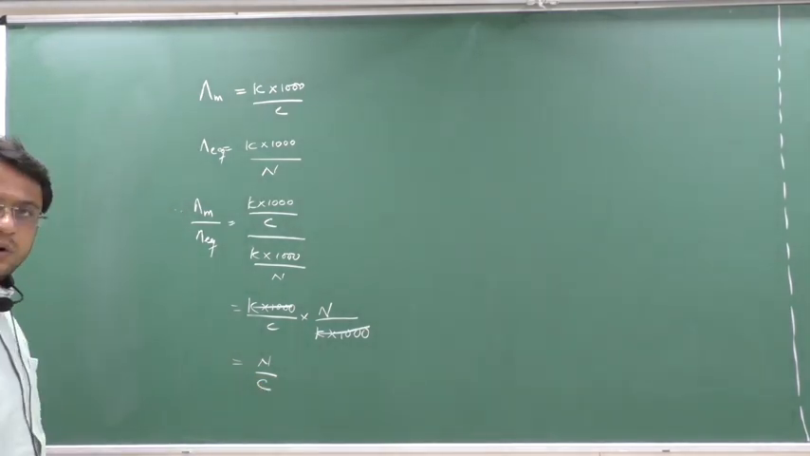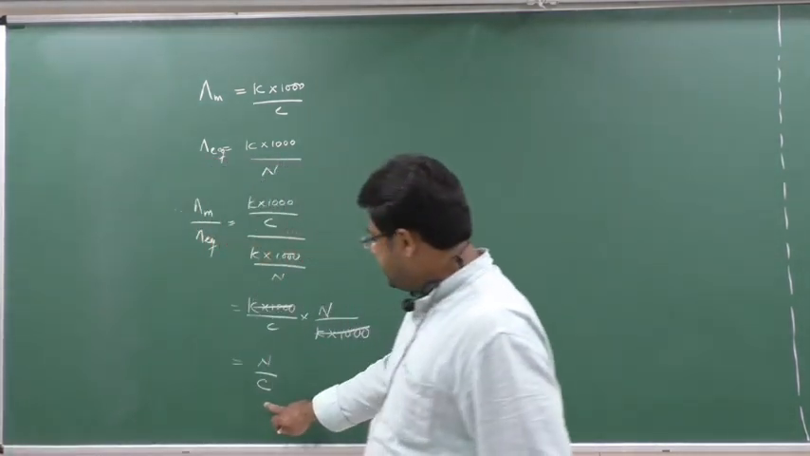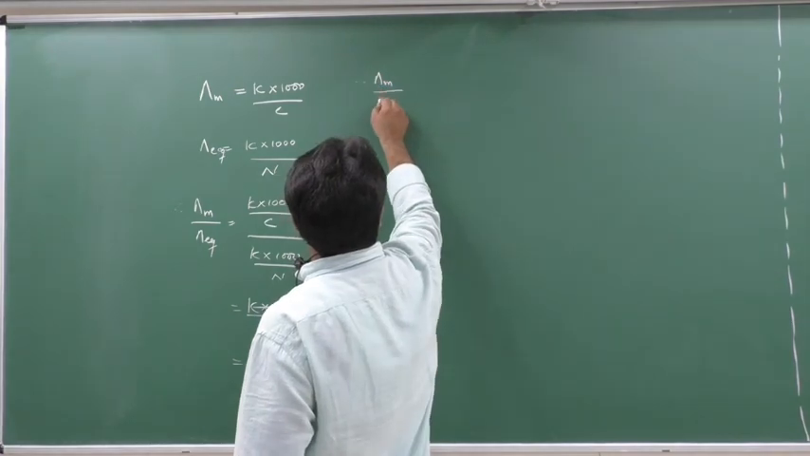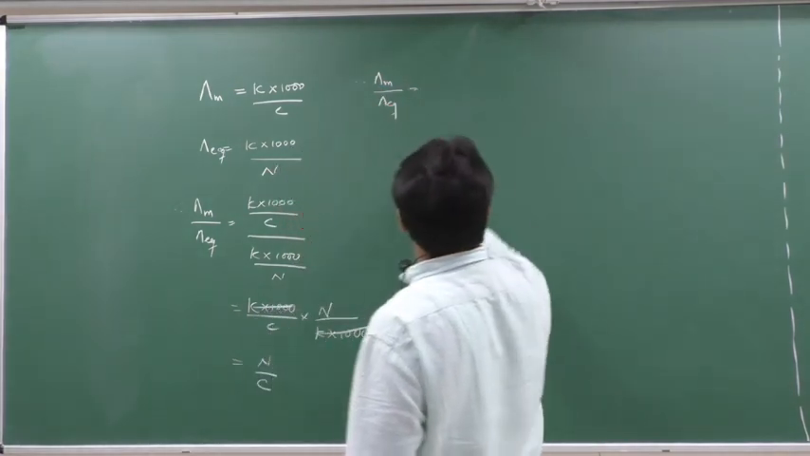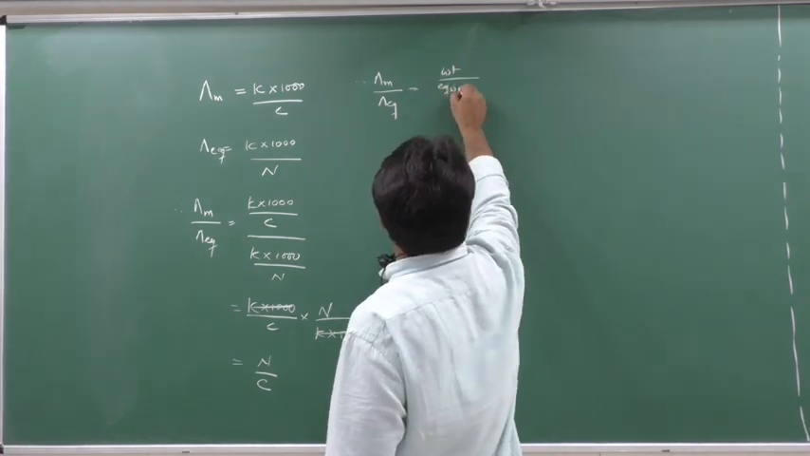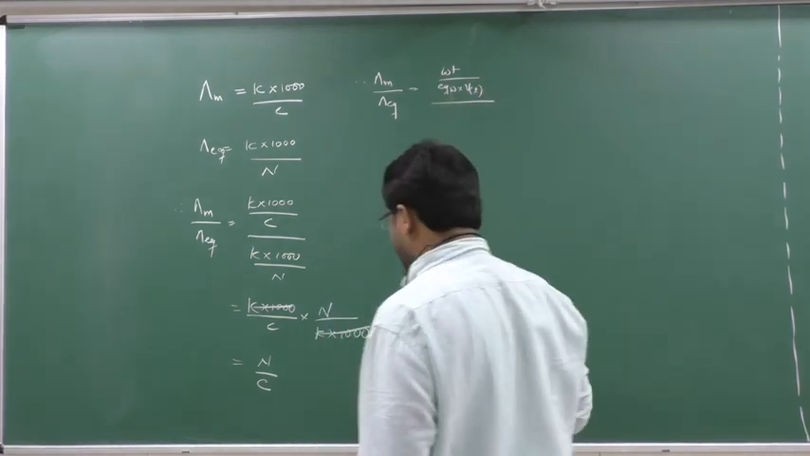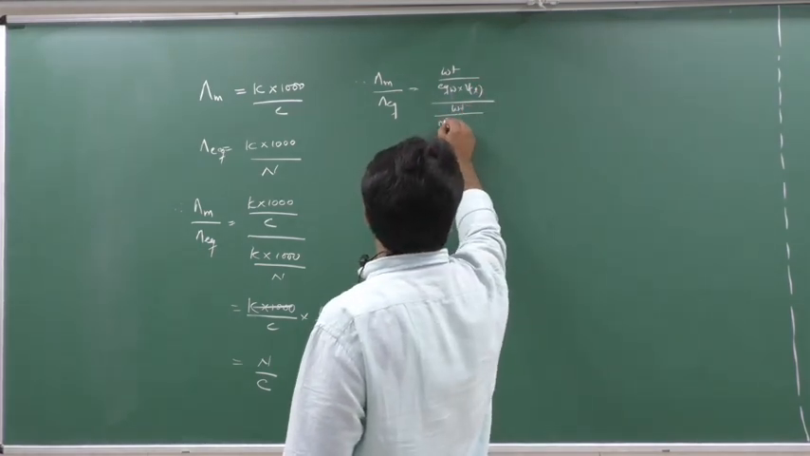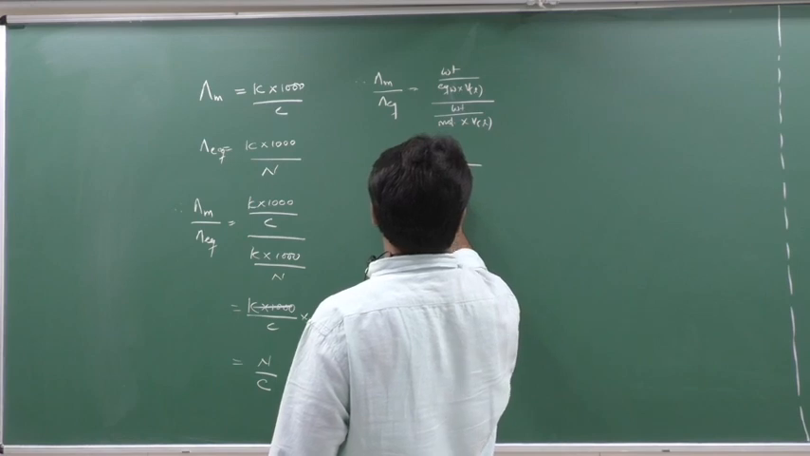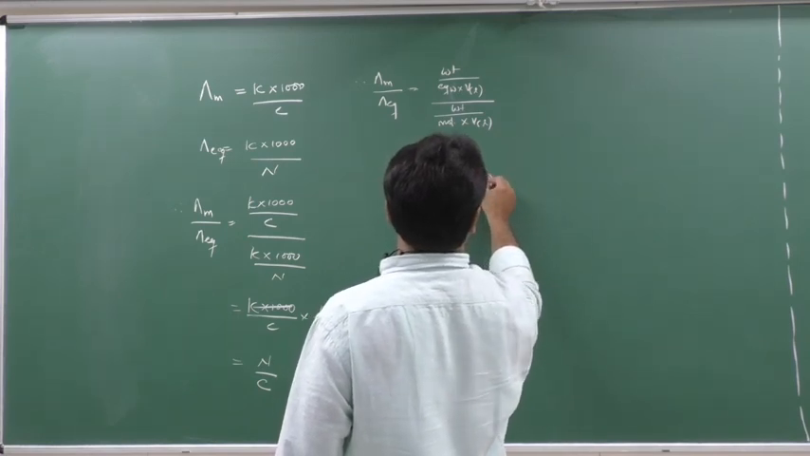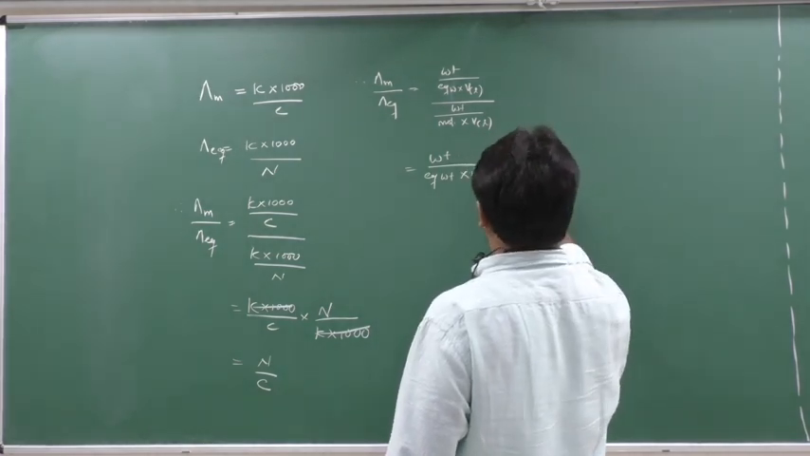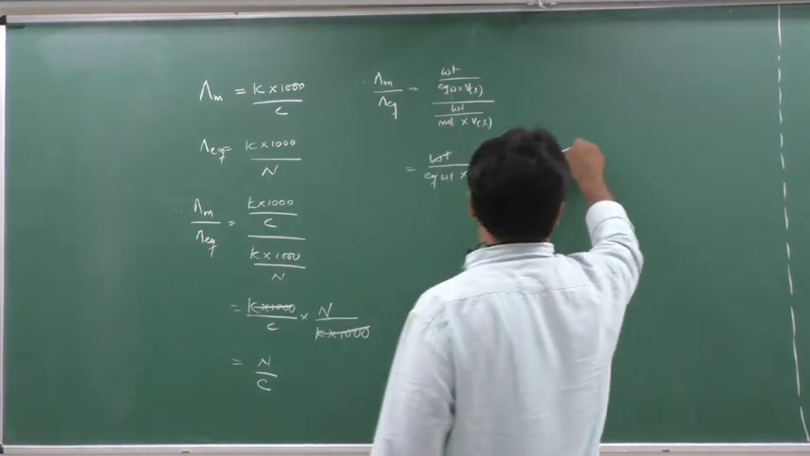That is normality upon molarity. Or in some books they have written m instead of c, so one and the same. So what I write down here is lambda m by lambda eq. Now normality means what? Weight upon equivalent weight into volume of solution in liters. Molarity means what? Weight upon molecular weight into volume of solution in liters. So weight upon equivalent weight into volume of solution in liters, multiplied by molecular weight into volume of solution in liters upon weight. Weight gets cancelled, volume in liters gets cancelled.